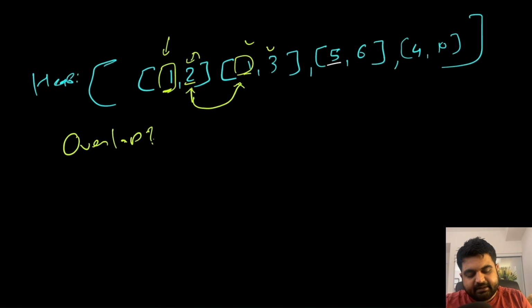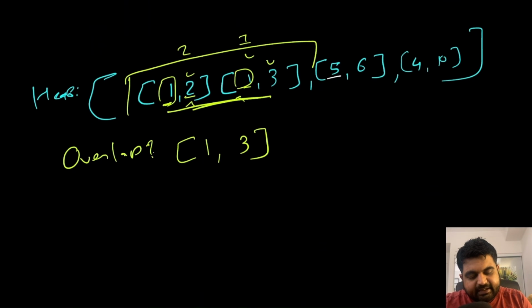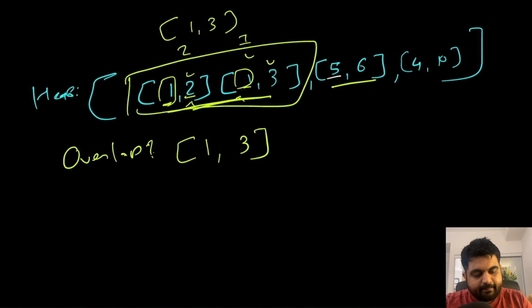So if we repeat that scenario in this case, we can see that for this first scenario, this one ends at 2 and this one starts at 1, which means there has to be an overlap. So we encounter an overlap. Let's select the smaller value. The smaller value is going to be 1 because it's the same for both, but the ending period is going to be 3 because 3 is the larger amongst both of them. So combining these two, we can just say that we only have one interval of 1 and 3. Same way, this one is 5, 6. Okay, currently this is 3 and this is 5, so there is no overlap. So this is a separate entity.